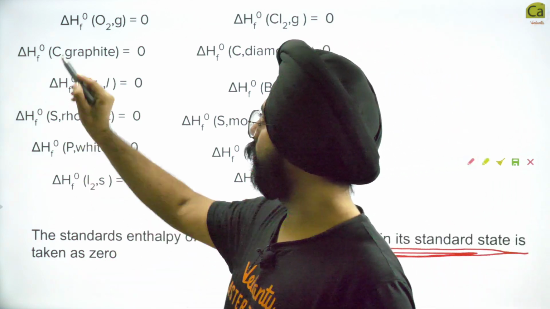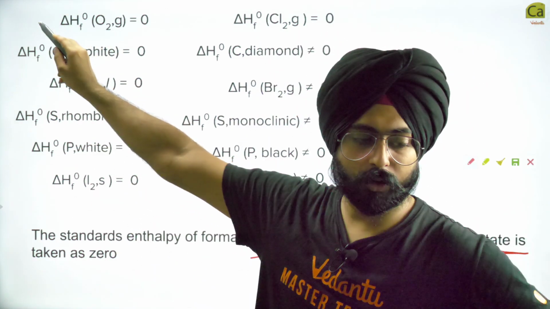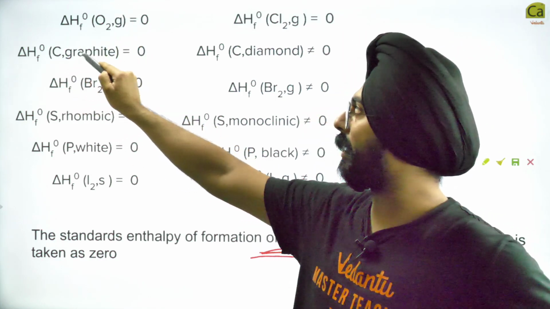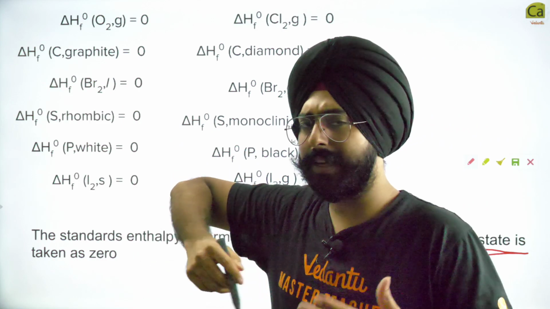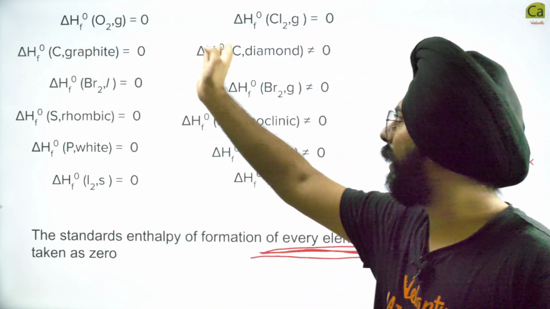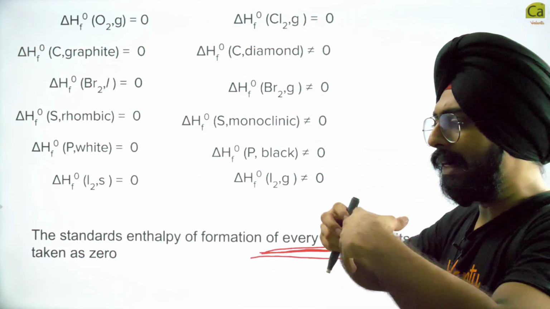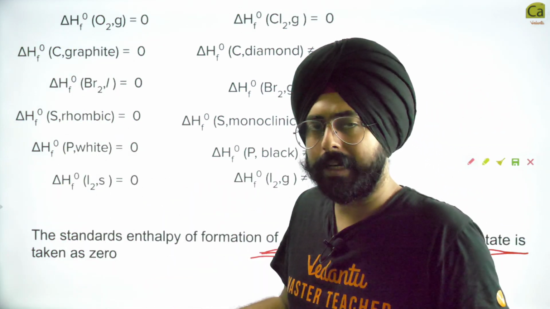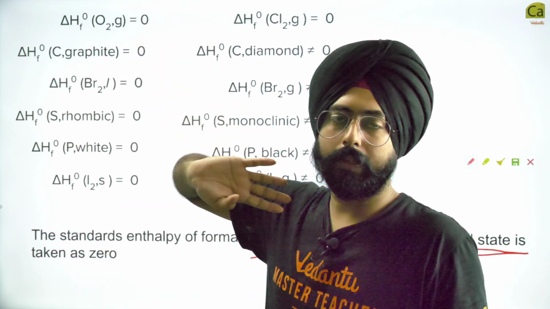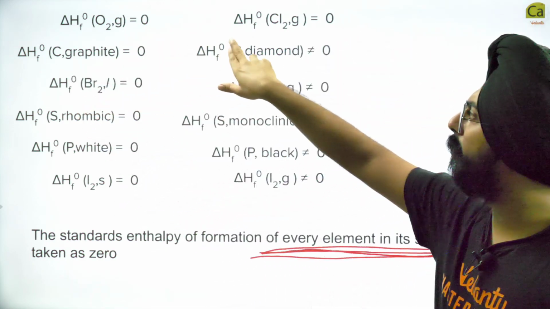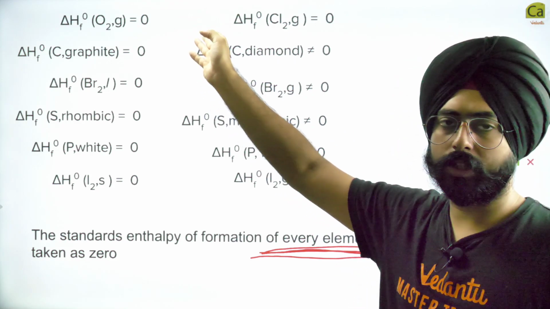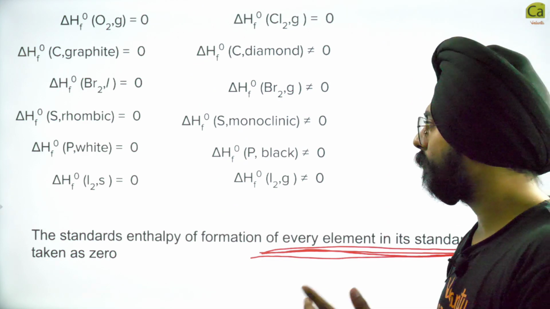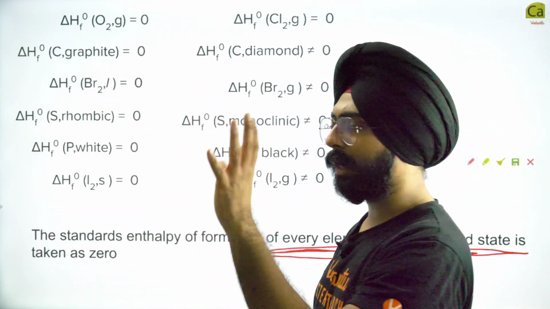For example, the standard enthalpy of formation of O2 gas is 0. Enthalpy of formation of graphite is 0. This is just a convention, okay? It's conventionally chosen that graphite will be 0 and diamond will not be 0. It is a choice, because we have to choose some standard: we choose that graphite is the standard elemental form, and diamond is not. You have studied that if you put graphite under a lot of pressure, it creates diamond. So logically we chose graphite as the standard elemental form.